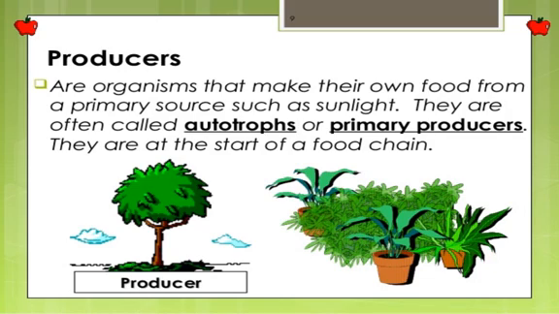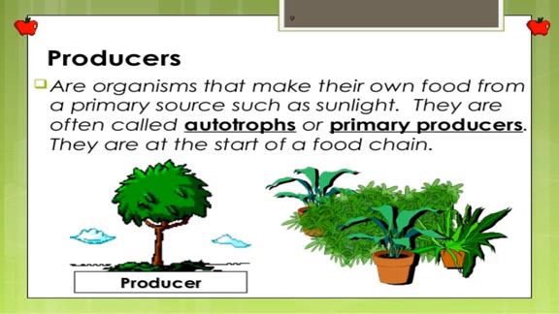If there is no sunlight, they cannot make their food, because plants make their food through the process of photosynthesis, and in photosynthesis, if there is no sunlight, plants will not be able to make their food. The process of photosynthesis will not take place. So that is why the primary source for the producers is the sunlight, and in the presence of the sunlight they can make their own food. That is why they are called producers.